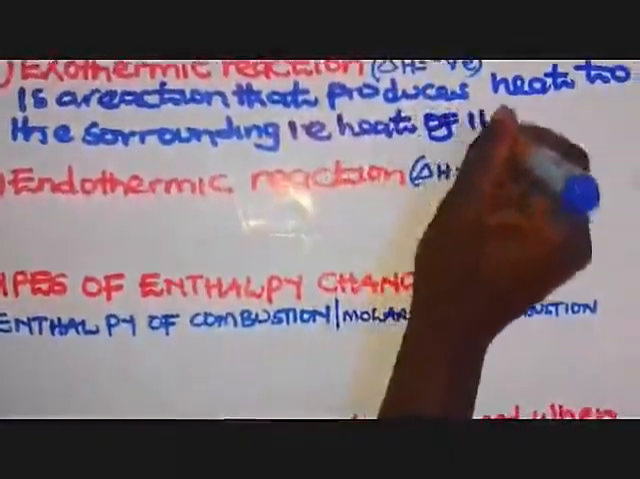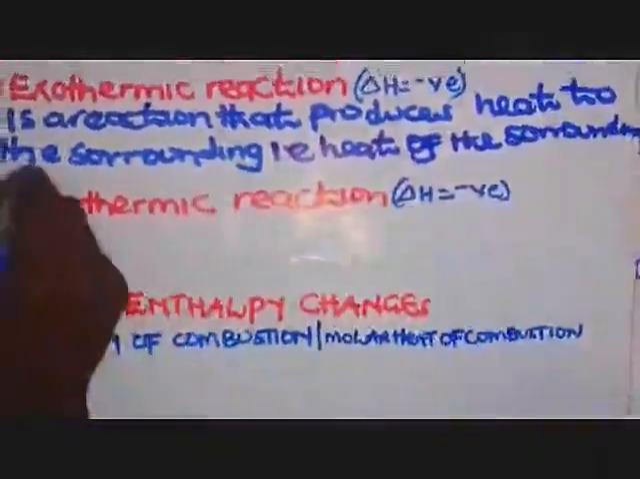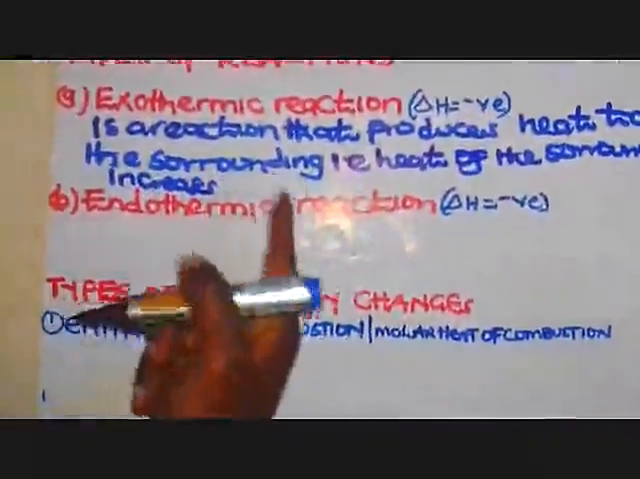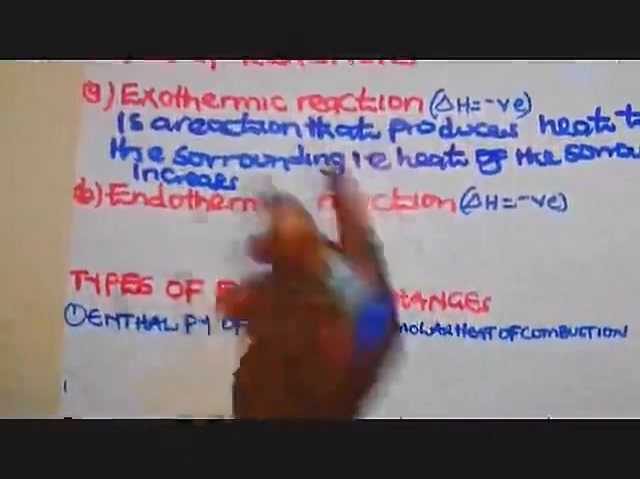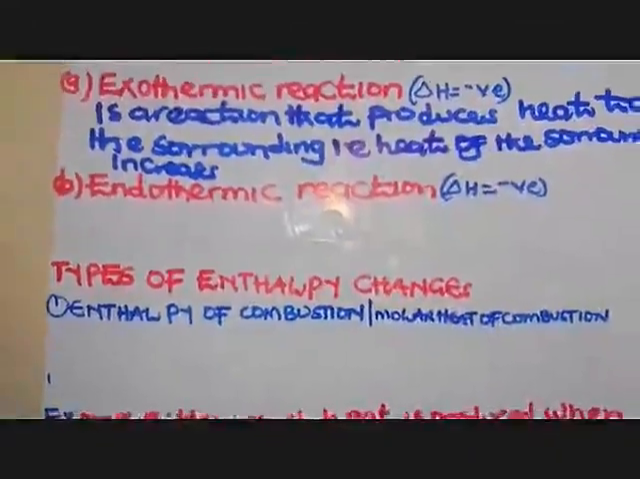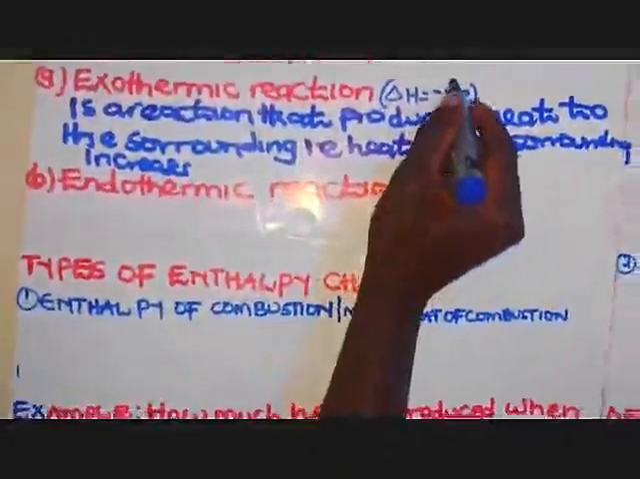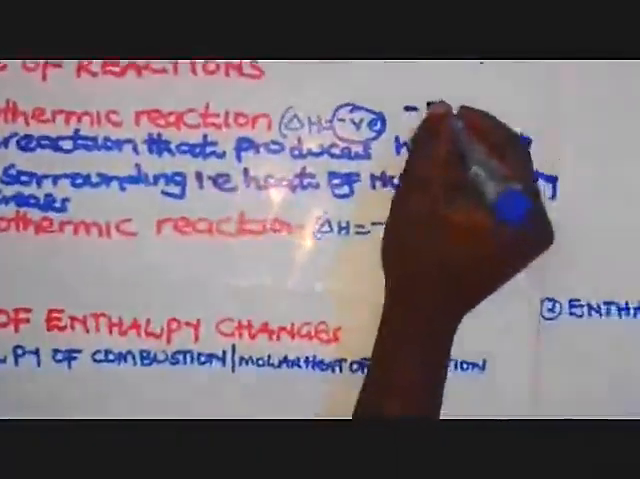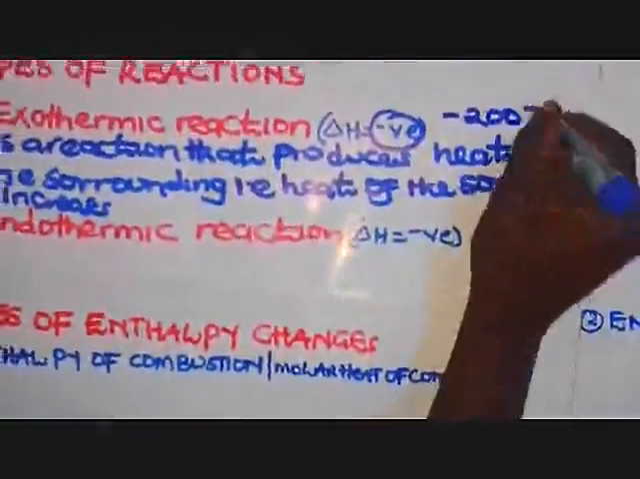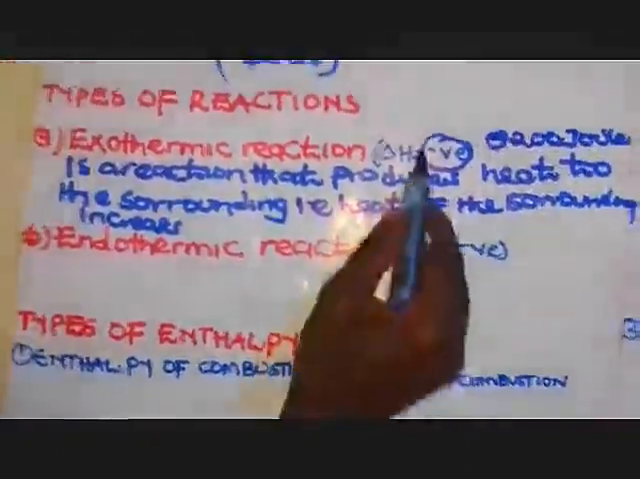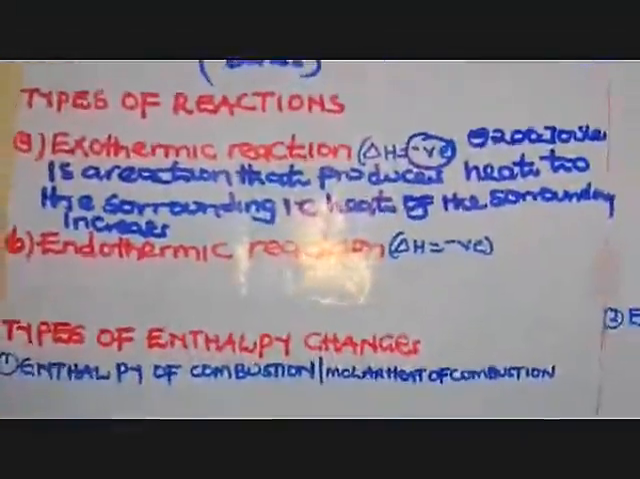So this means that the heat of the surrounding increases. We can only discover the reaction is exothermic by feeling that the environment near that reaction is becoming warm or hot. Reactions which are exothermic, we always represent them with a negative value. If, for example, you are releasing 200 joules of heat, or kilojoules of heat, we put a negative. This is not a mathematical negative, but we are just denoting that you are giving heat outside.